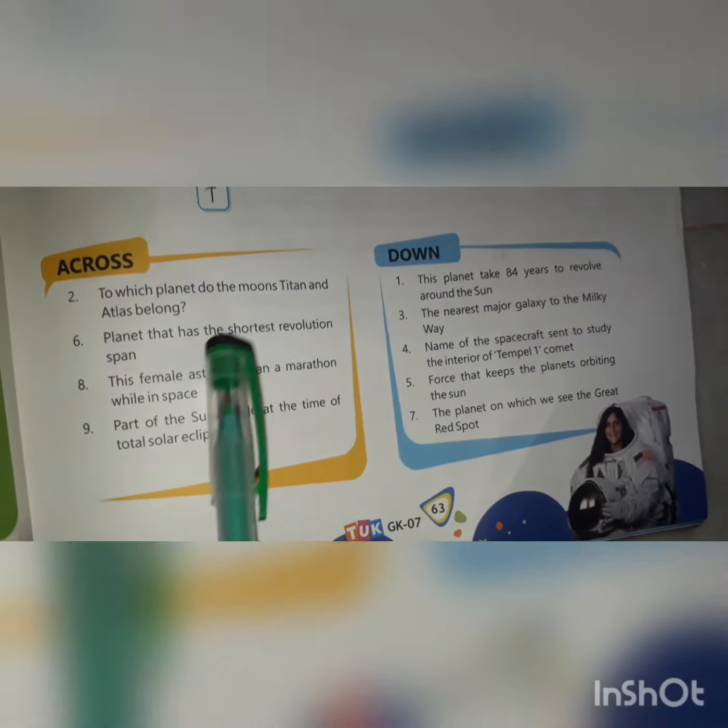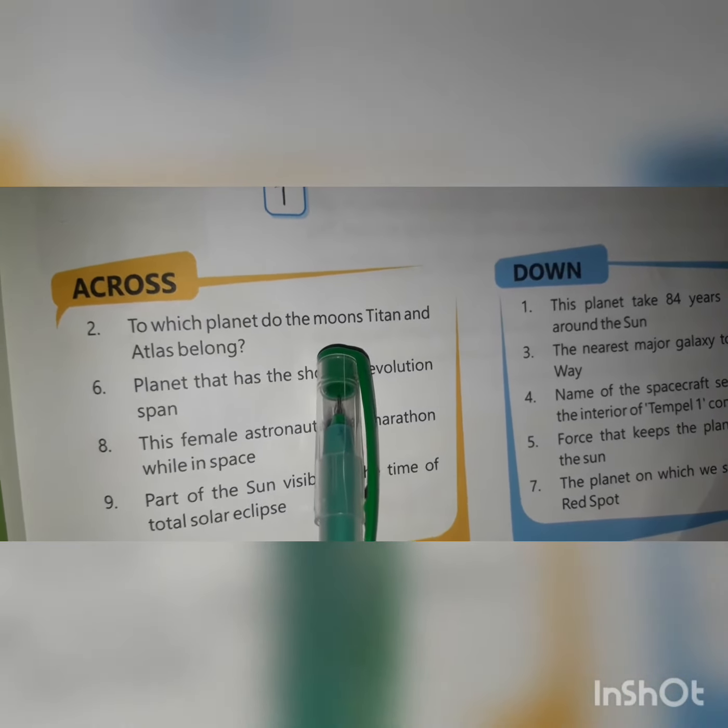Now look at this page. This is a crossword and hints are given below, across and down. We will read the hints and we will complete this crossword. First is, to which planet do the moons